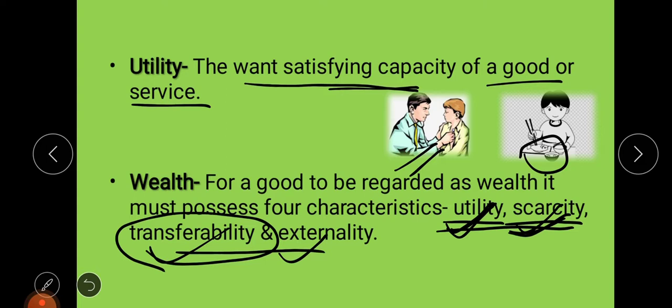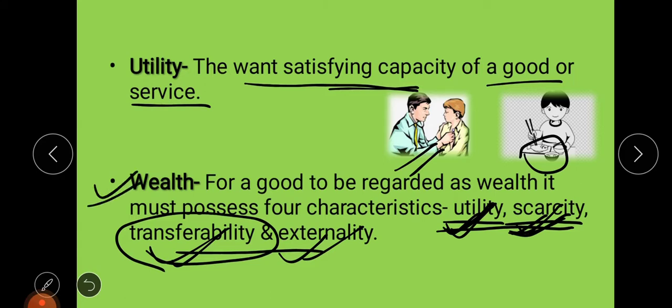Those are called wealth because they have all four characteristics. Food can satisfy your want, it is scarce, valuable, you can transfer it, and it also has some other benefits. Along with this definition you also have to give some examples of wealth.